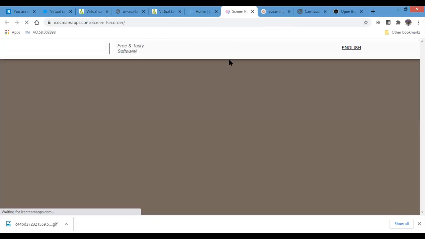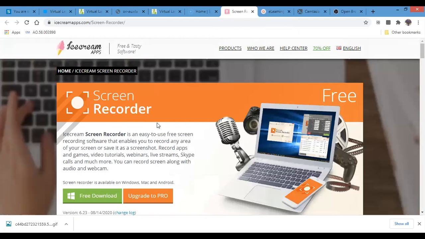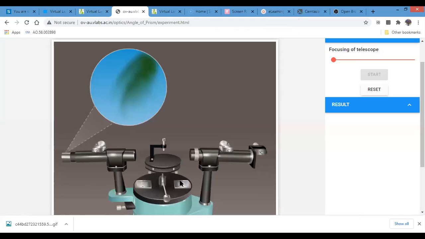So this is the next software which is used for screen recording. With your voice, you can record the visual practicals which are there. This is one such practical which I have shown for physics.